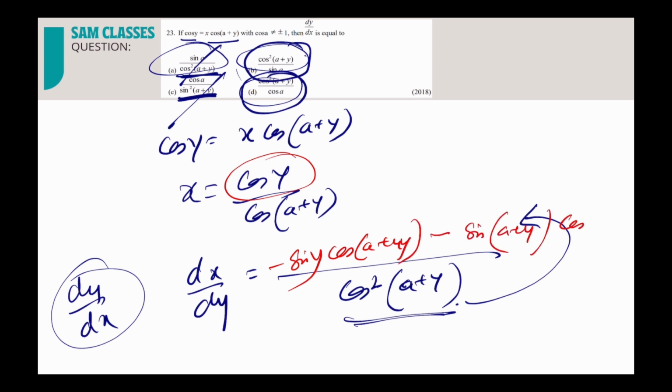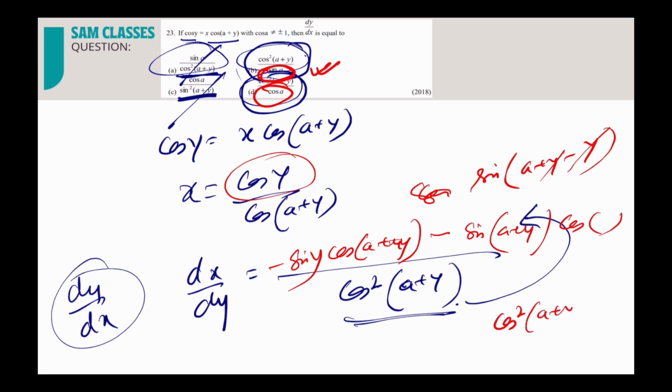Now you remember which formula it is? Sine a cos b minus cos a sine b. Sine formula only, no? And see, down what we have? Sine or cos. So sine will come because it is either sine of a minus b or sine of a plus b. I don't want to solve. If I want, I can solve. It will be basically sine of a minus b. So then I'll get sine a. So when I reciprocate, what I'll get? Cos square a plus y by sine a. That's it. Was it that difficult?